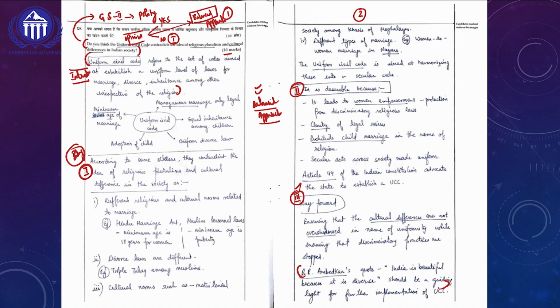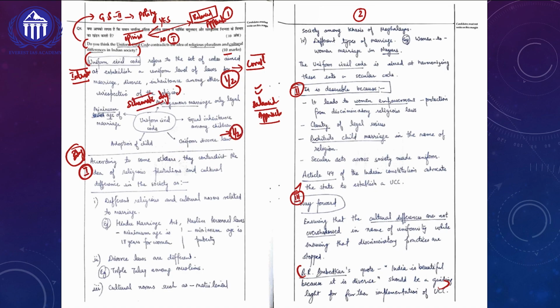Not only that, if you look at his introduction, he has started with a conventional approach. That is a traditional way of answering: what, when, and why. So he will be getting easily half a mark for that particular component. And following the introduction, he has come out with a schematic diagram based approach to extend his concept clarity. So this is going to give additional half a mark for this topper.